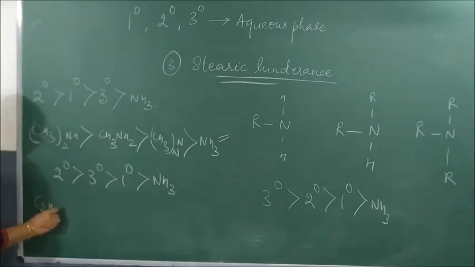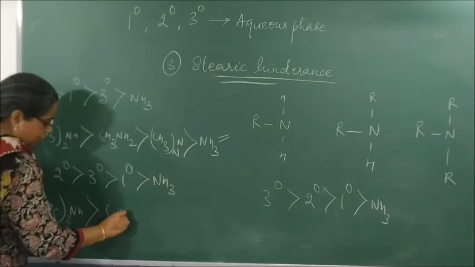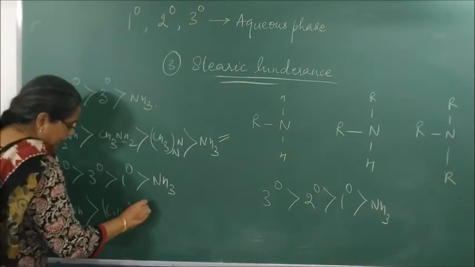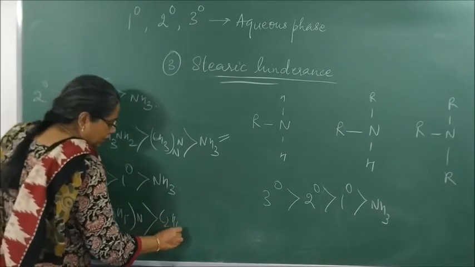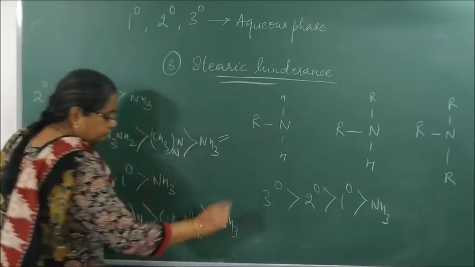So (C2H5)2NH greater than (C2H5)3N greater than C2H5NH2 greater than NH3.